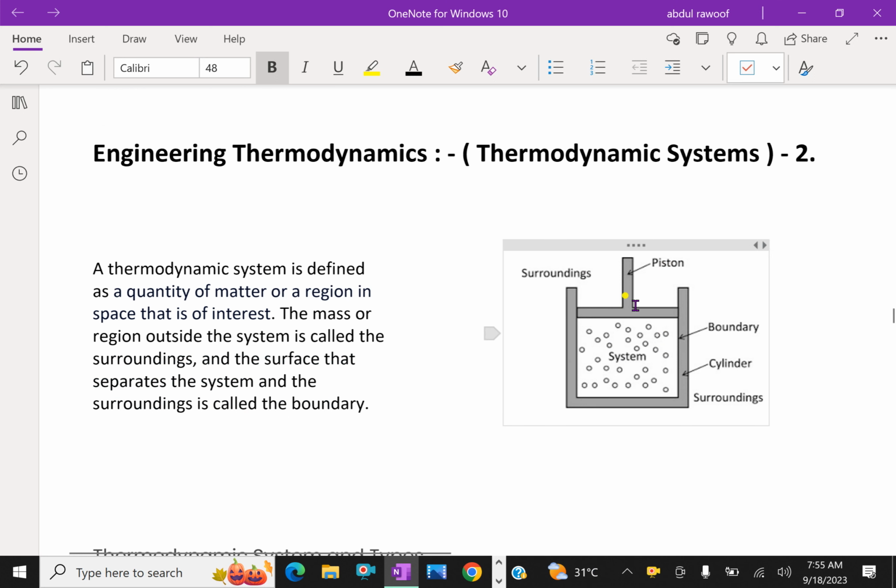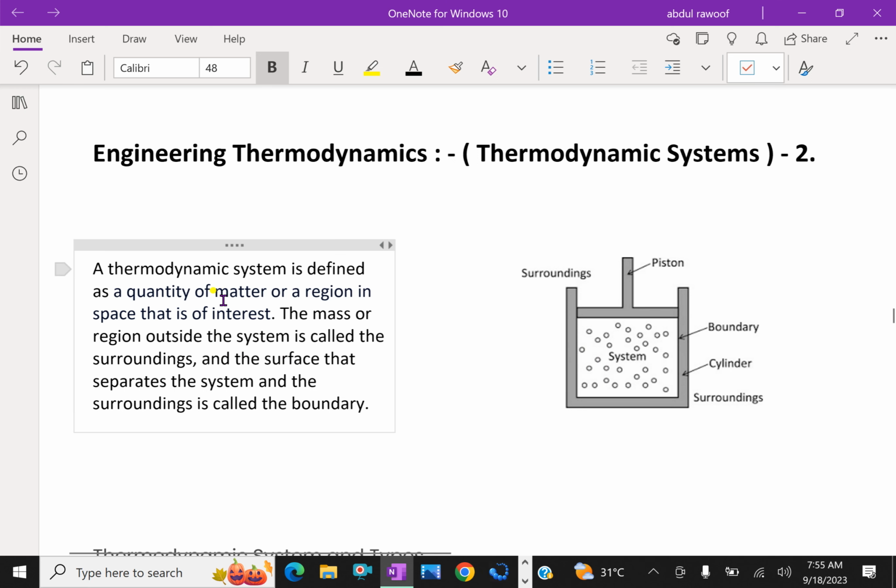In engineering thermodynamics, let us discuss thermodynamic systems. Look at this figure, piston and cylinder. Here, this cylinder is surrounding. Inside a piston and cylinder is called a system, thermodynamic system. A thermodynamic system is defined as a quantity of matter or a region in space that is of interest.